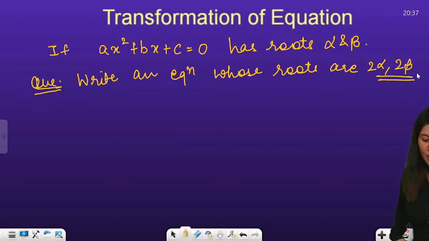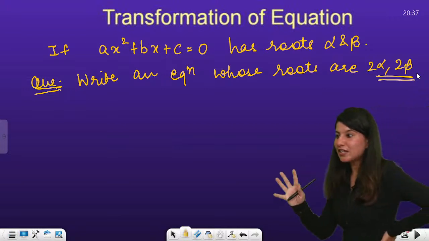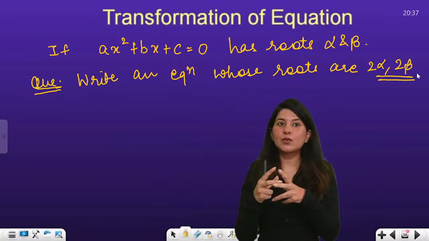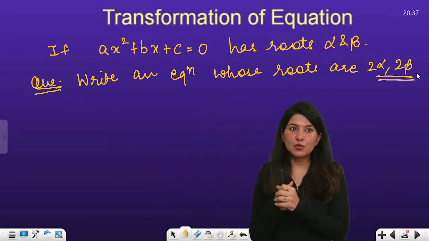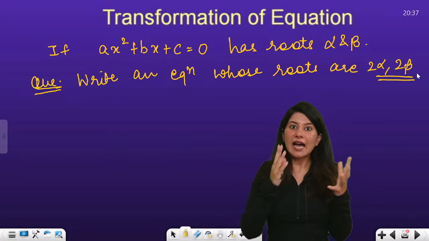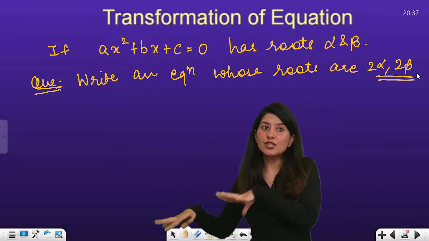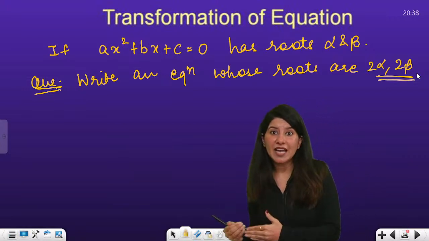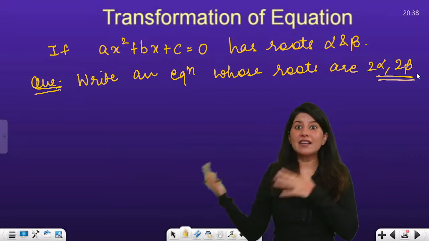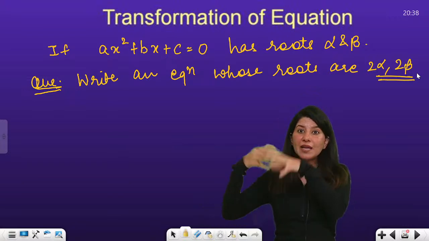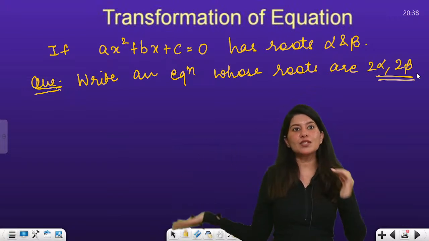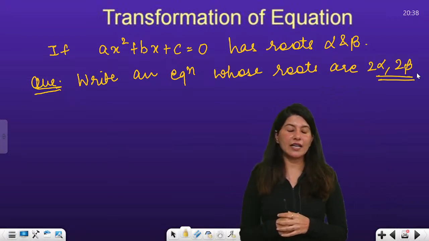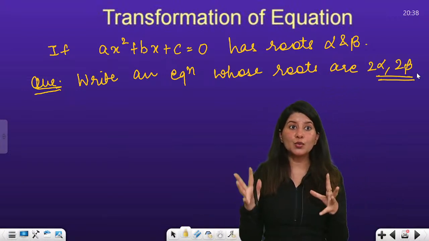Okay. All right. So this is transformation of equation, wherein they give you a quadratic equation. They say that alpha and beta are the roots of this equation, and you need to find the equation whose roots are 2 alpha comma 2 beta, alpha by beta, beta by alpha, or 1 by alpha, 1 by beta. So basically they give you various combinations of roots, and they want you to write the equation in terms of A, B and C. How do you do that?